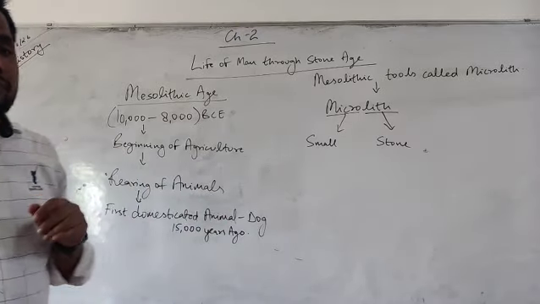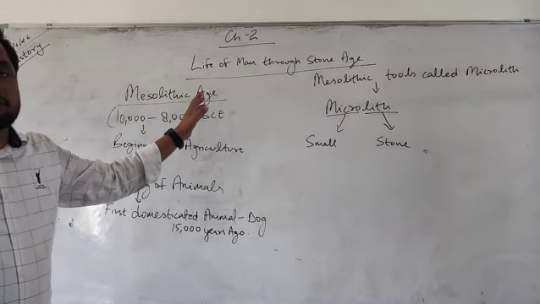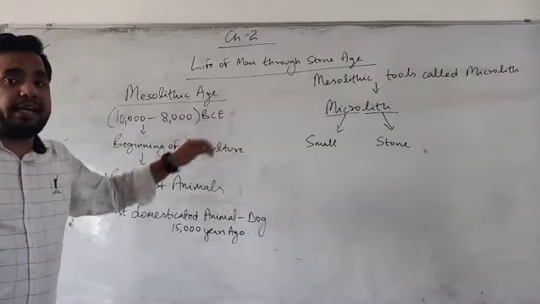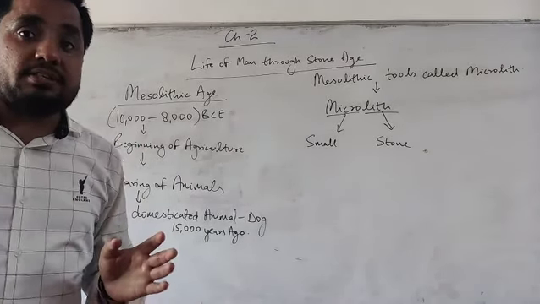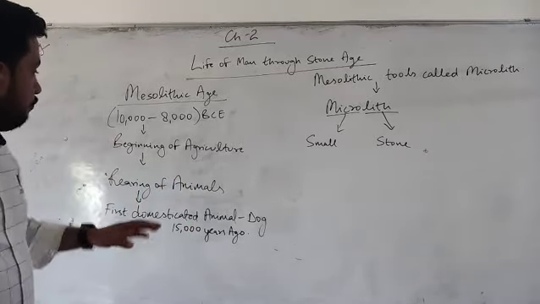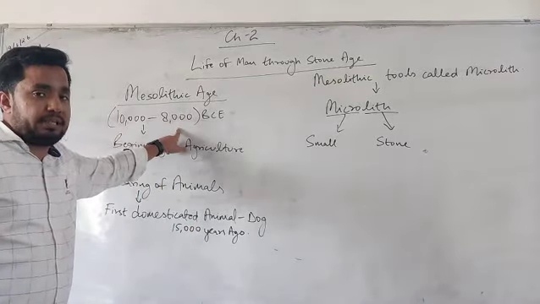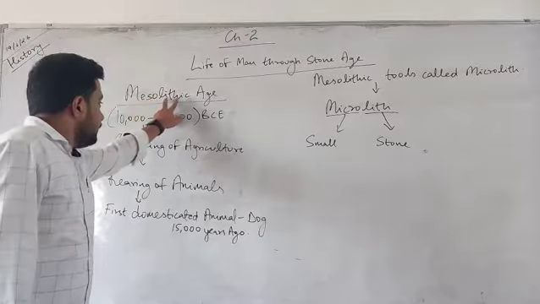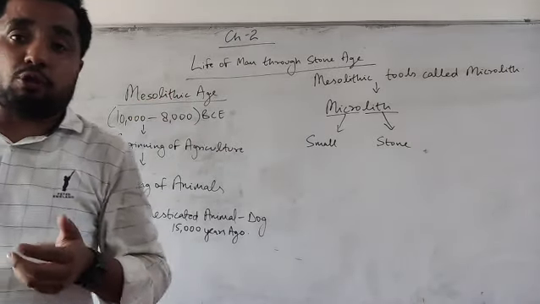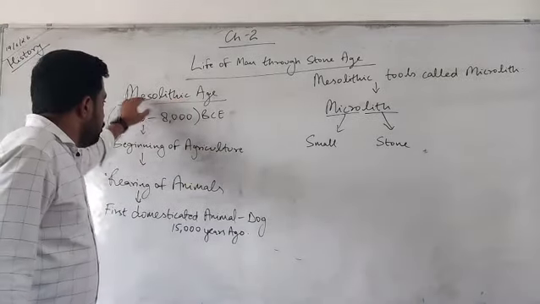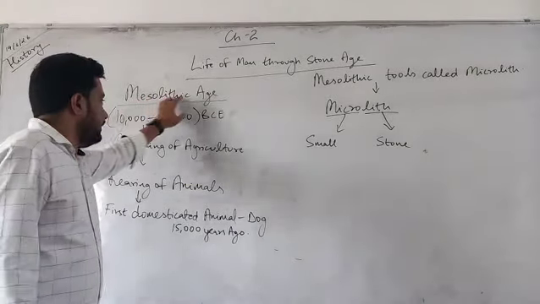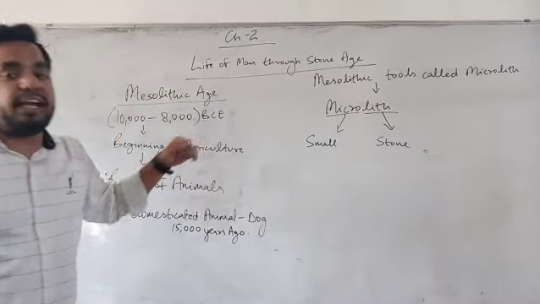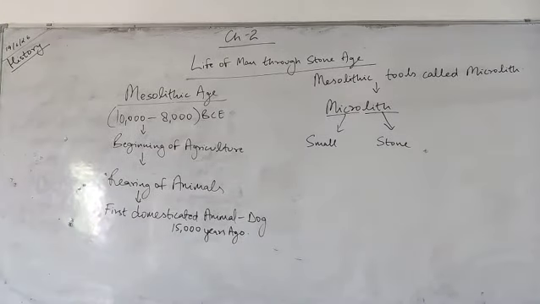Now, when we are studying the Mesolithic age, first of all we have to understand that it starts from 10,000 BCE to 8,000 BCE. This time period, extending from 10,000 BCE to 8,000 BCE, is known as the Mesolithic age. What does it mean? Meso means middle, and lithic comes from lithos, which means stone. So Mesolithic age, also known as the middle stone age, extended from 10,000 BCE to 8,000 BCE. That's it for the tenure.